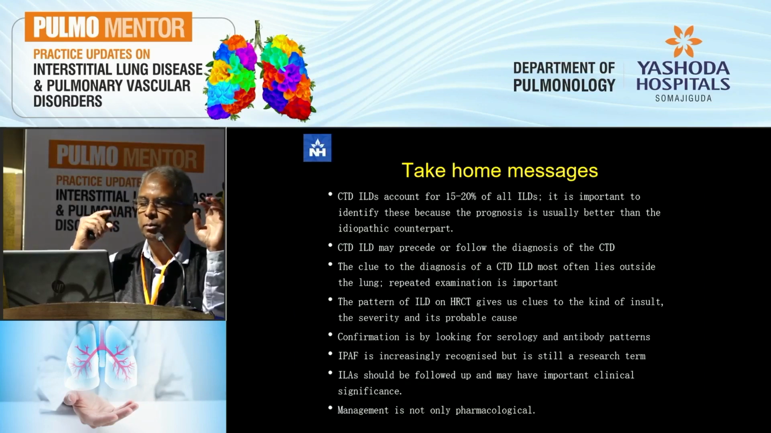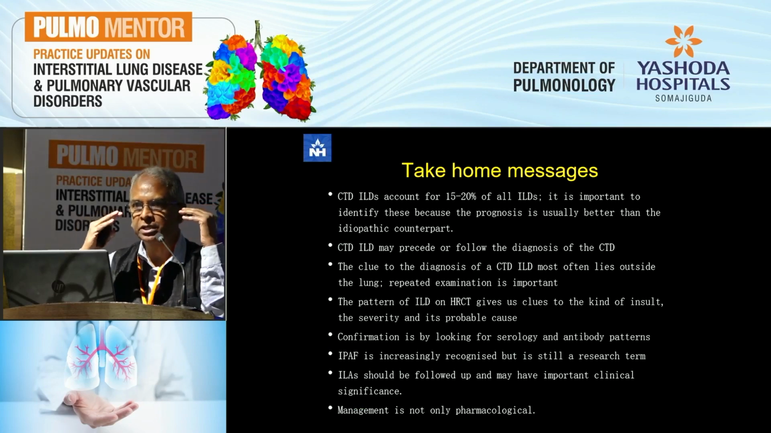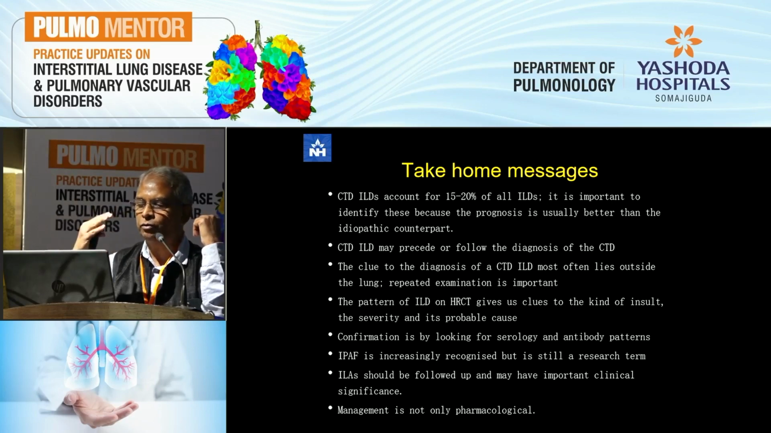transplant. So take-home messages. CTD ILDs account for 15 to 20% of all ILDs, and it's important to identify these because the prognosis is usually better than in the idiopathic counterpart. The CTD ILD may precede or follow the diagnosis of the connective tissue disorder. The clue to the diagnosis of the CTD ILD lies often outside the lung and not within the respiratory system. And again, repeated examination is important because you can pick these signs up later rather than when you first diagnose the ILD. The pattern of ILD on the HRCT gives you the clue as to the kind of insult, its severity, and the probable cause.